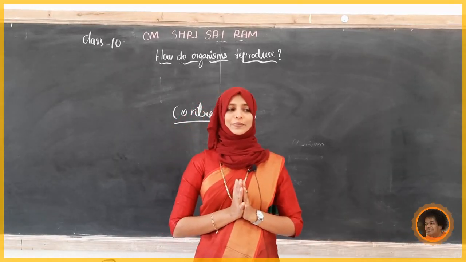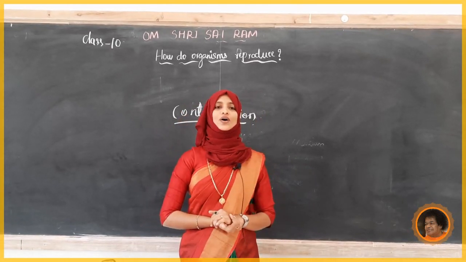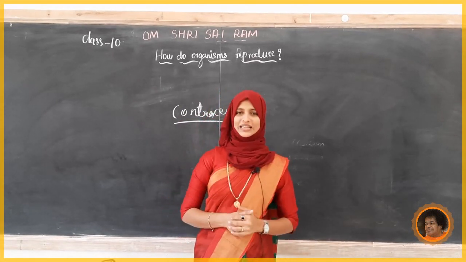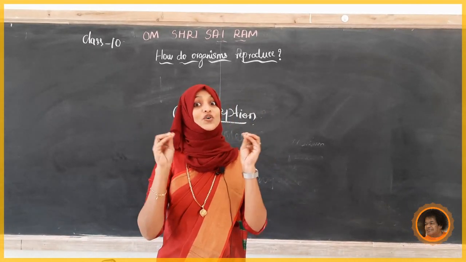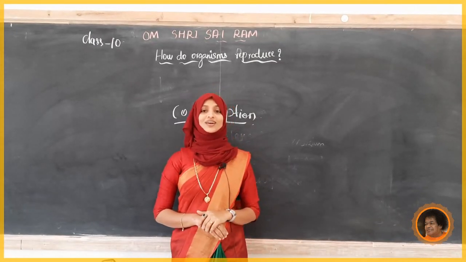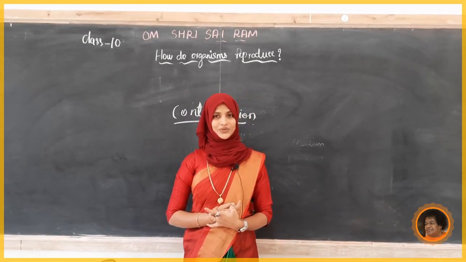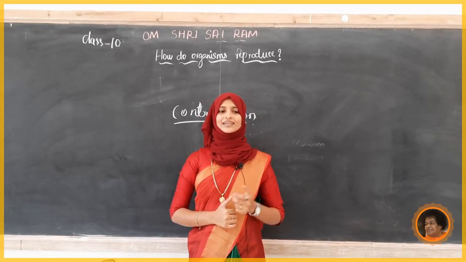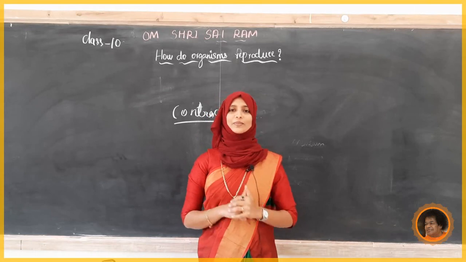Next we will discuss contraception. What it means is how we can avoid fertilization; that is called contraception. Prevention of conception is called contraception. Now we will discuss the different ways to avoid pregnancy. We can see the natural method, mechanical method, chemical method, and surgical method. Different methods are there, so we will discuss them one by one.